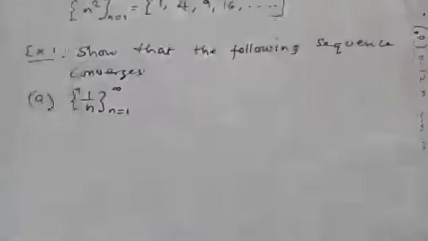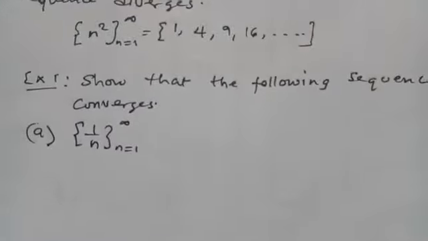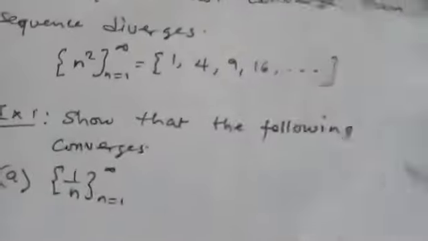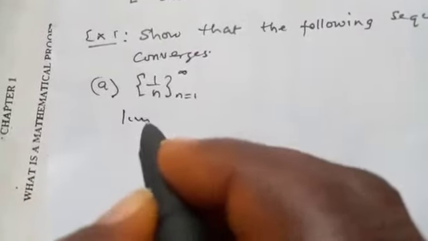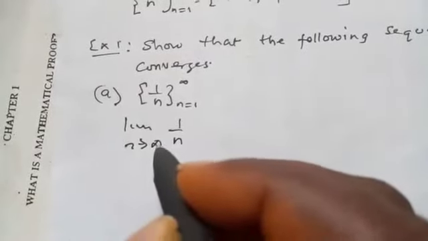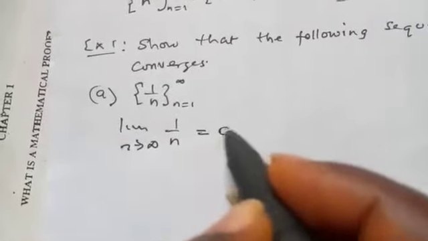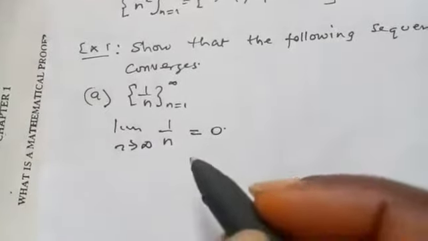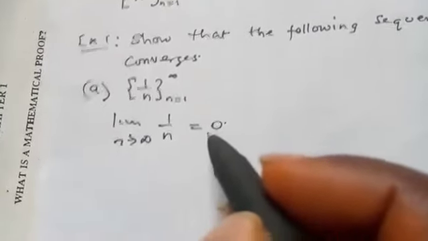You remember we said that a sequence converges when the limit exists. So in that case, we only need to find the limit of this as n tends to infinity, and this is very easy. So this is just 0. 1 over infinity is 0.